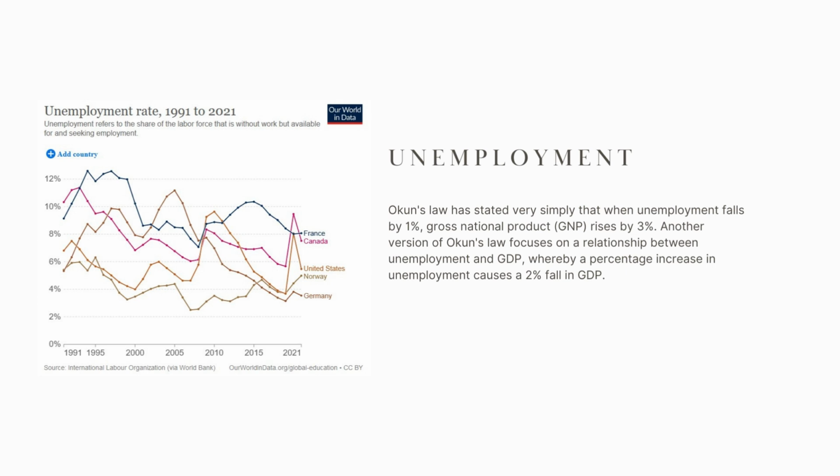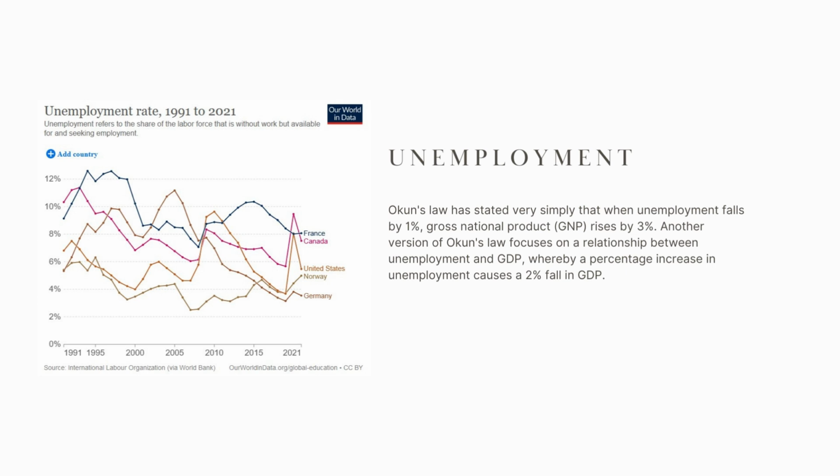So unemployment rates, this is 1991 to 2021. Okun's law has stated that, very simply, when unemployment falls by 1%, GDP will rise by 3%. Another version of this focuses on the inverse relationship of that. So that is as unemployment falls, GDP rises, or the inverse of the last one here.